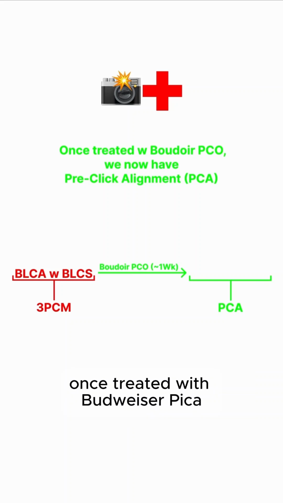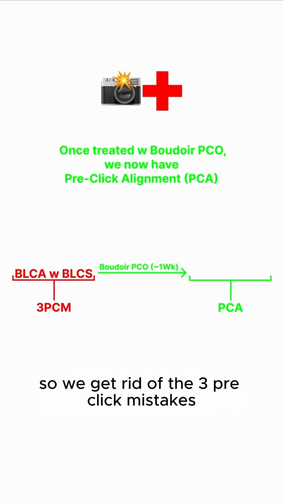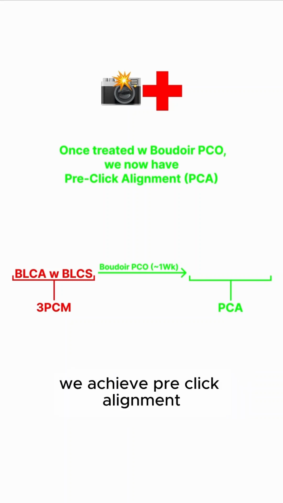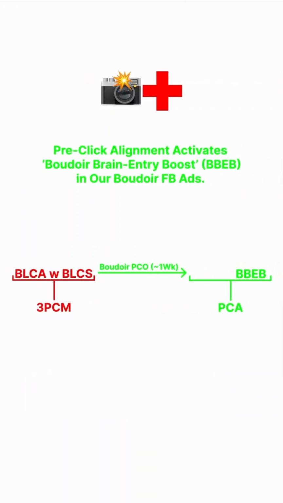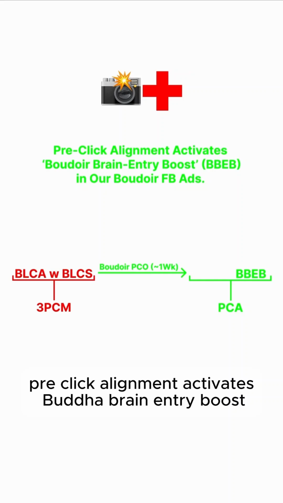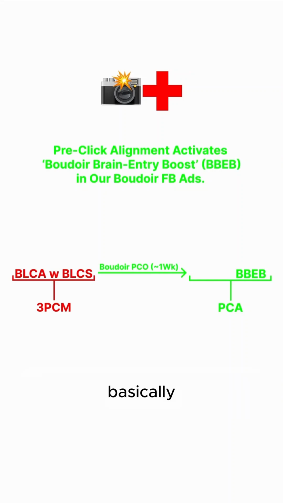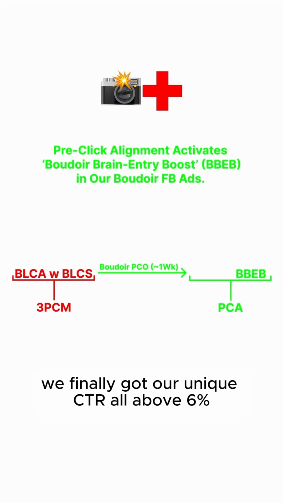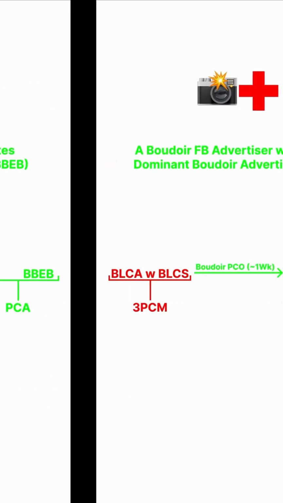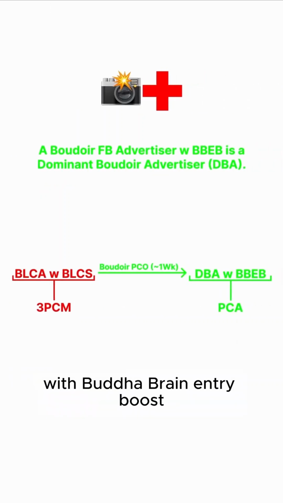Now, once treated with Boudoir Pico, we have pre-click alignment. So we get rid of the three pre-click mistakes and we achieve pre-click alignment. Pre-click alignment activates Boudoir brain entry boost in our Boudoir Facebook ads. Basically, we finally got our unique CTR all above 6%. And a Boudoir Facebook advertiser with Boudoir brain entry boost is a dominant Boudoir advertiser, a DBA.